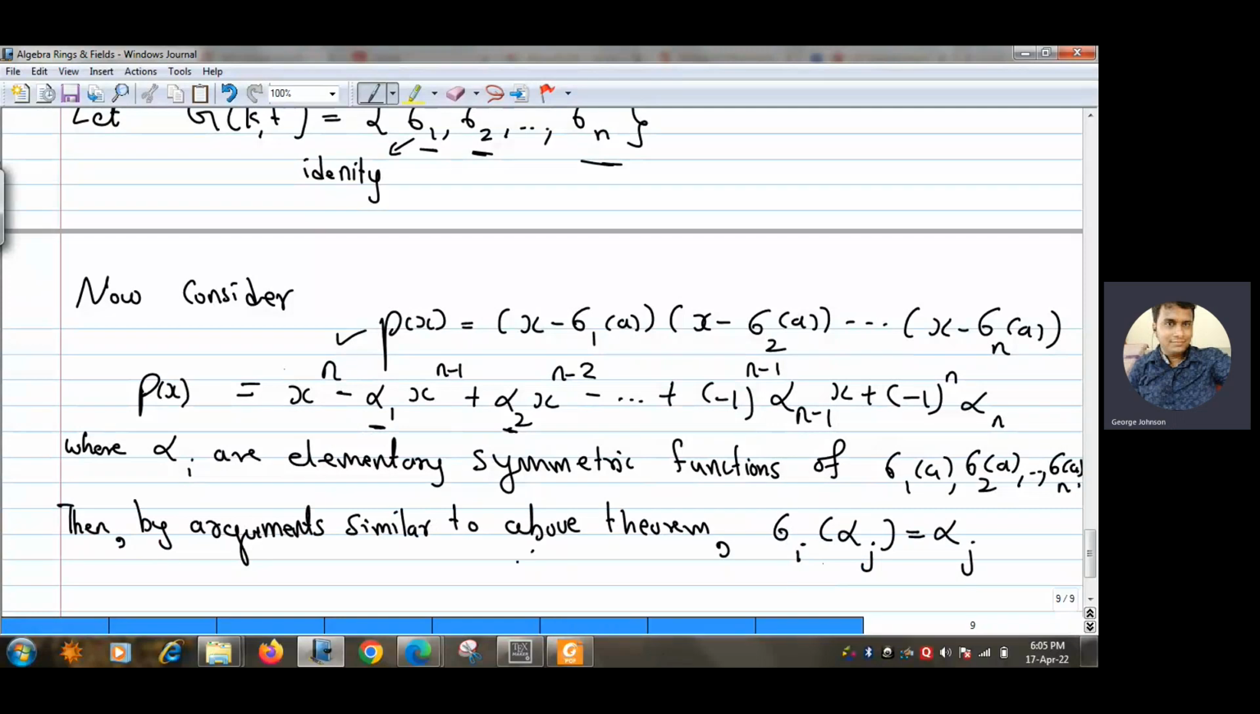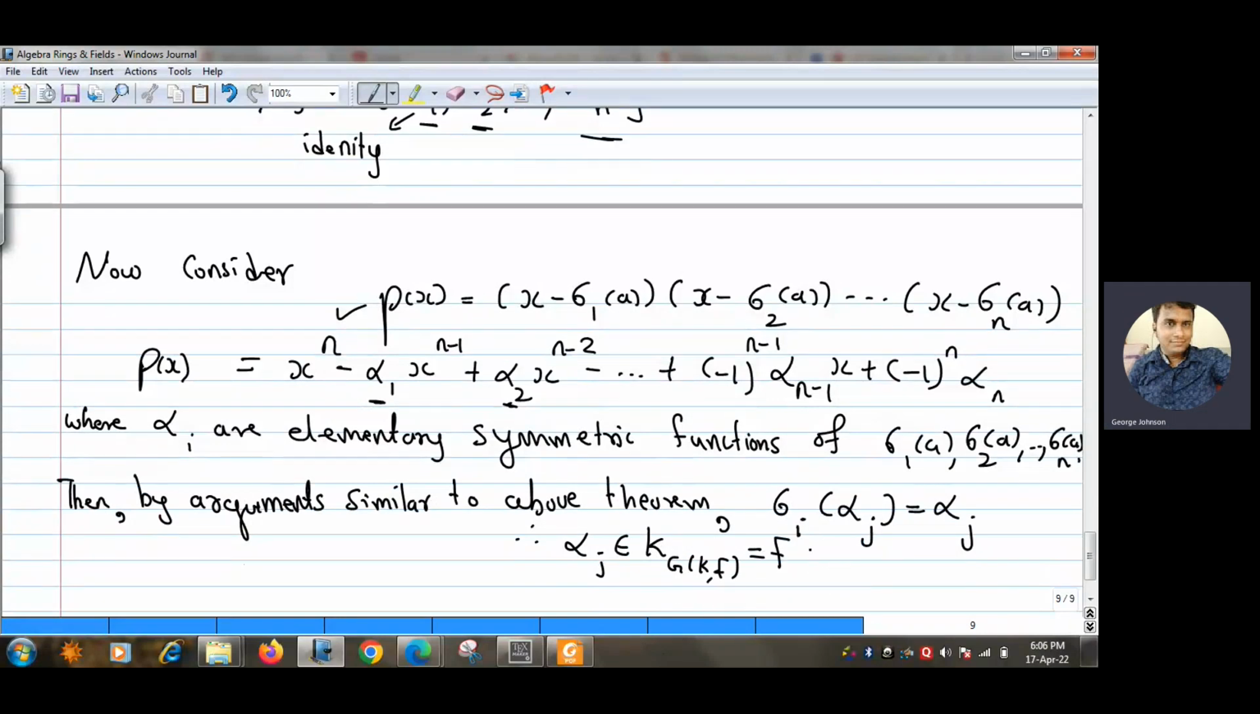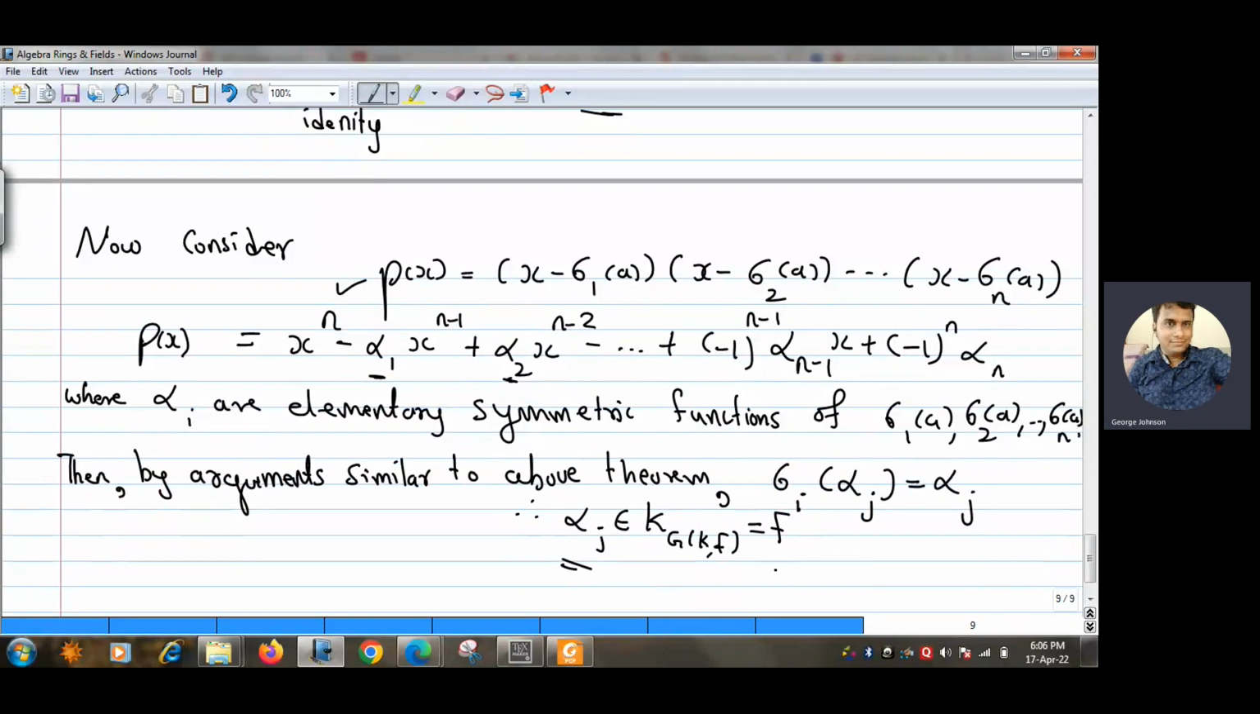And therefore, what does that mean? Again, using arguments of the above theorem, alpha j belongs to, there we used to write K^H, but here instead of H we are taking G(K/F). So we have alpha j belongs to K^G(K/F). But because K is a normal extension of F, K^G(K/F) is the same as F, right? By definition of normal extension. So what we have proved is every alpha j is in F.